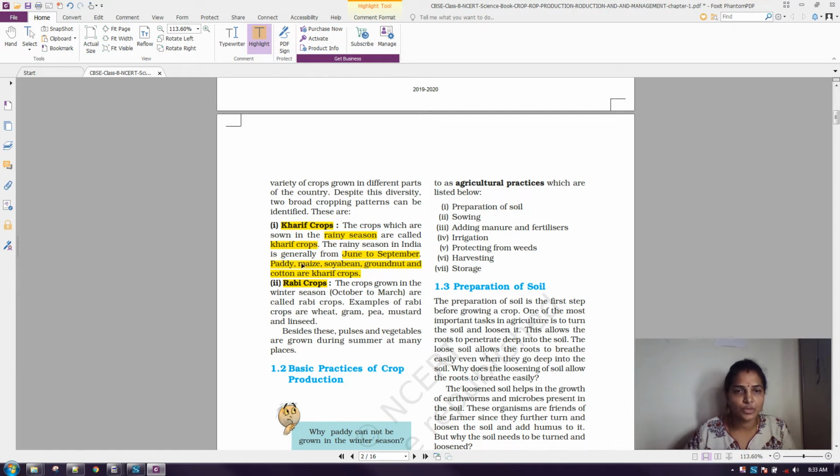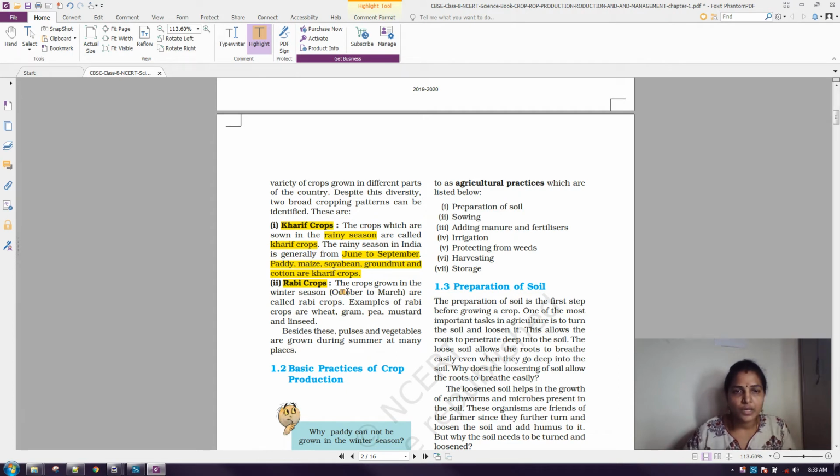We can have these crops during that time. And what are the examples? The crops we can plant during June to September are paddy, maize, soybean, groundnut and cotton. Now you may have some confusion. I'll give some clue on how to remember those examples.